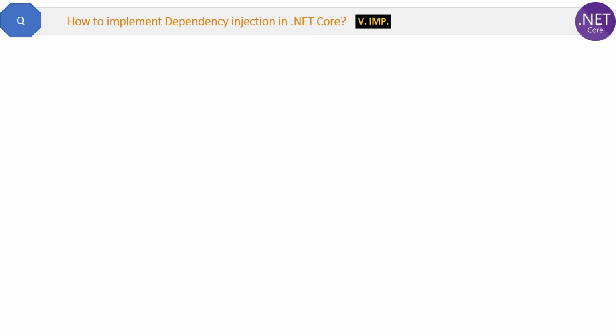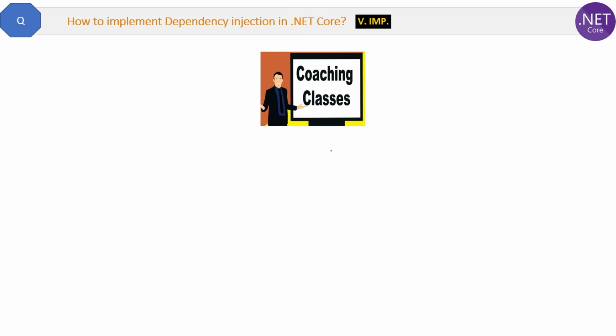How to implement dependency injection in .NET Core? Let's start with the problem first. If you understand what the problem is without dependency injection, then it will be more clear to you, okay? Suppose you are working on a project for an institution which provides coaching classes, okay? Right now they are focusing only on maths classes. They want you now to create an application for managing maths class students.